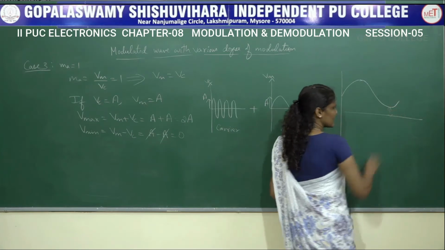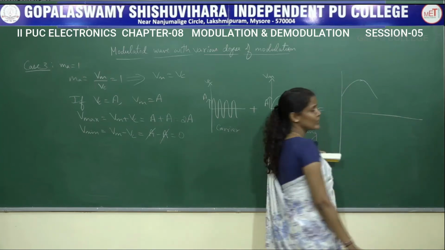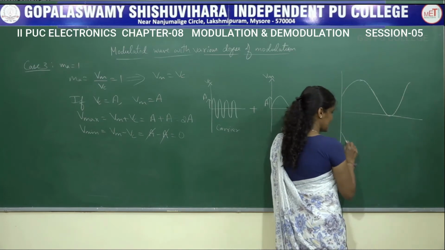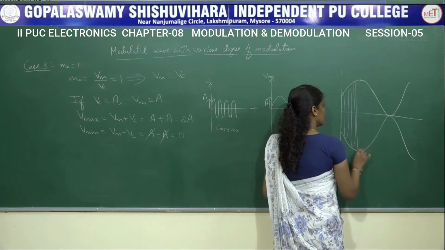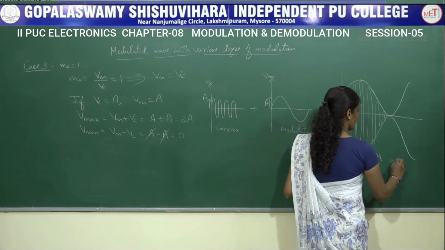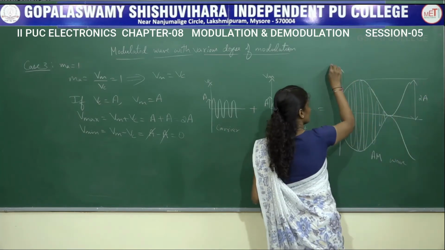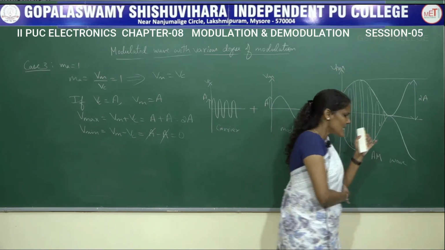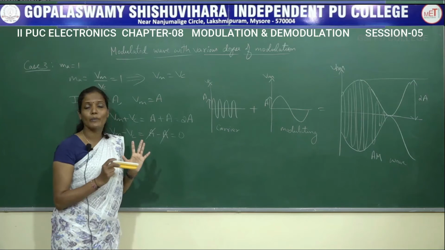This difference we were calling V minimum. But in this particular case, V minimum value is equal to 0, so the signal will touch the 0 axis line like this. We will be getting a waveform like this. So this is an amplitude modulated wave whose maximum value is equal to 2A. This is VAM and V minimum value is equal to 0. So here in this case, that is when MA value is equal to 1, the signal will not be distorted.